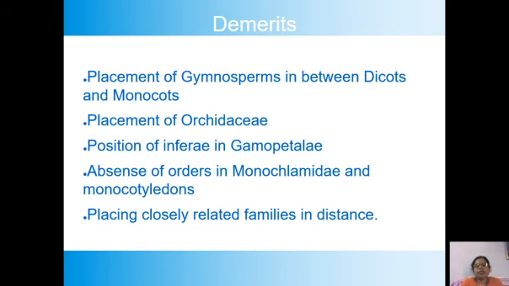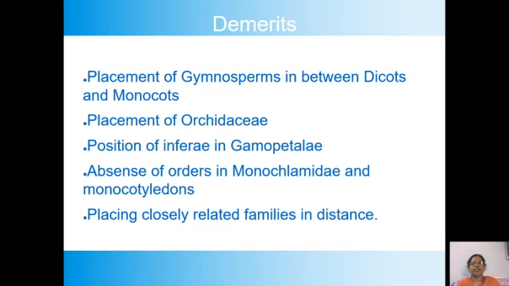Next point is the position of Inferae in Gamopetalae. I already told you that in the Gamopetalae the first series is Inferae, with inferior ovary. Inferior ovary is actually an advanced character, a new character, but Inferae has been given a wrong place.